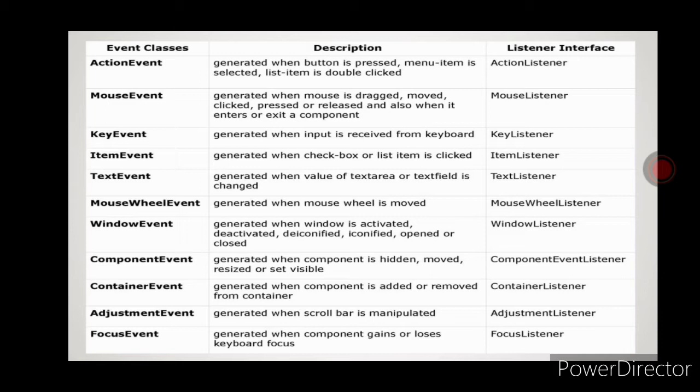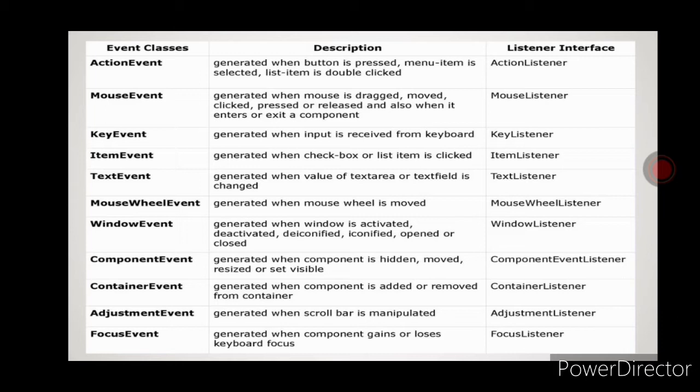Next is MouseEvent. An event is generated when the mouse is dragged, clicked, pressed or released, and when it enters the area of a component or exits from that component or window area, and it should be registered with the MouseListener to handle the mouse event.